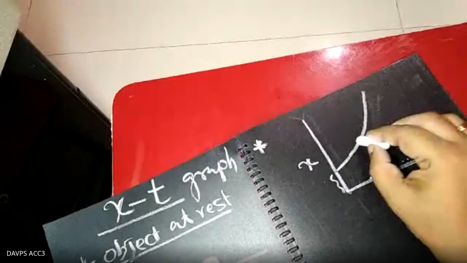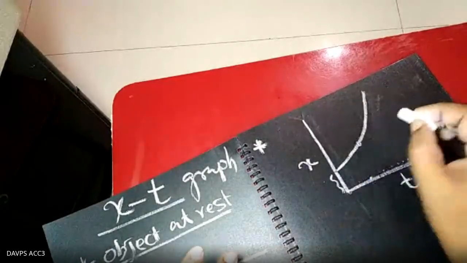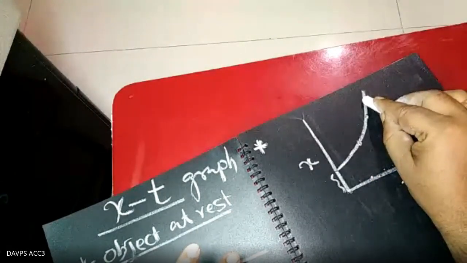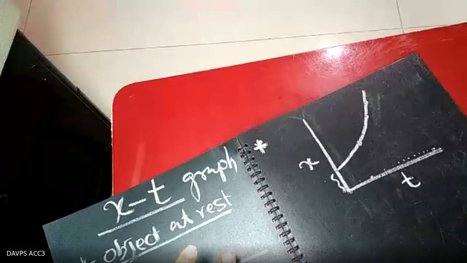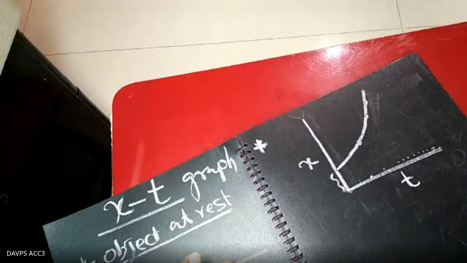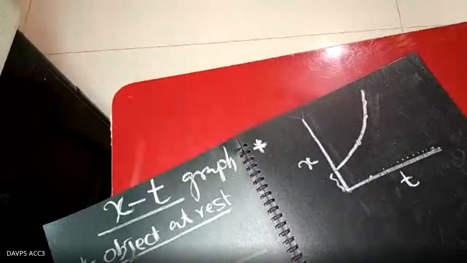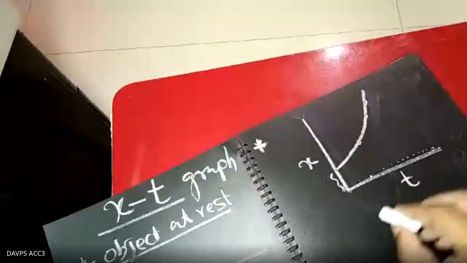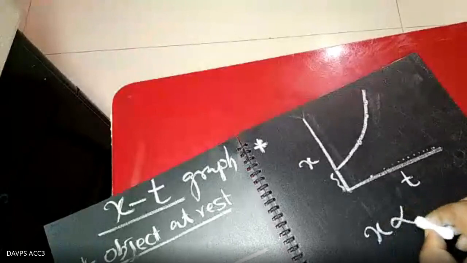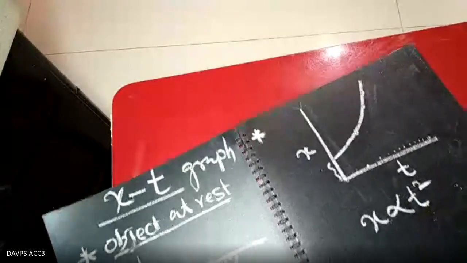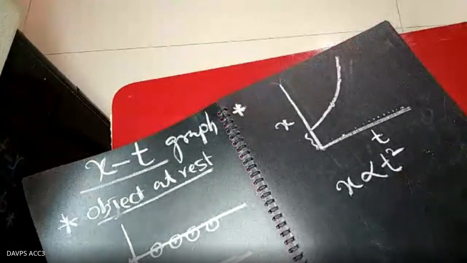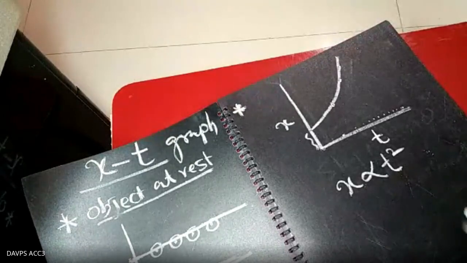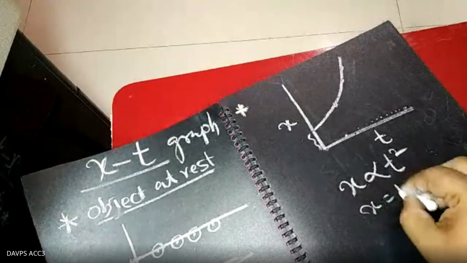That means at every point, if you draw the tangent, the slope increases. So this indicates the increasing velocity. The velocity is increasing. This is possible whenever x is directly proportional to t square, as I already discussed. X is directly proportional to t square, or you can say x equals kt square.